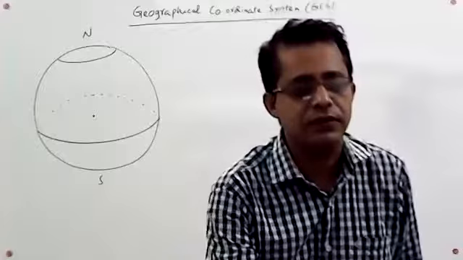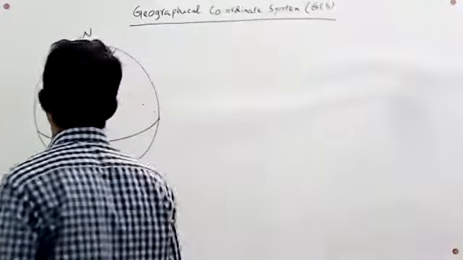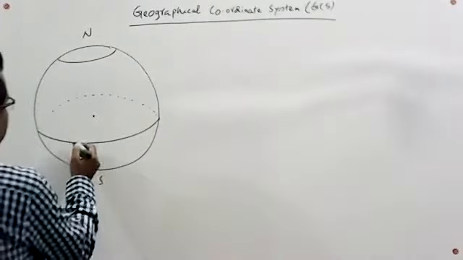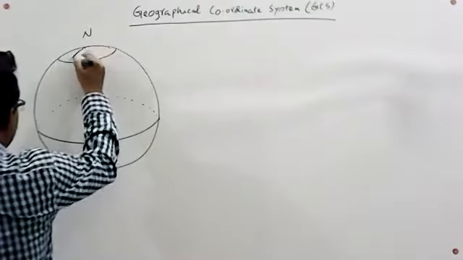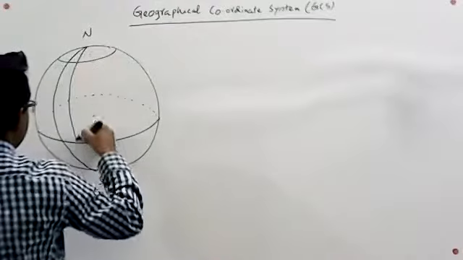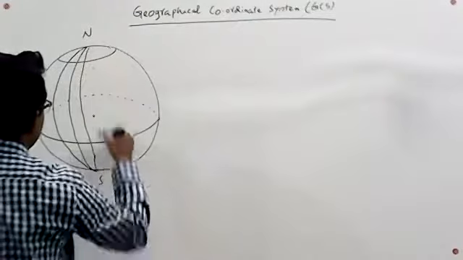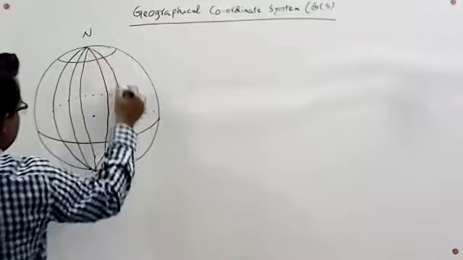On the Earth's surface, also imagine some vertical lines to the equator from North Pole to South Pole. These lines are imagined.